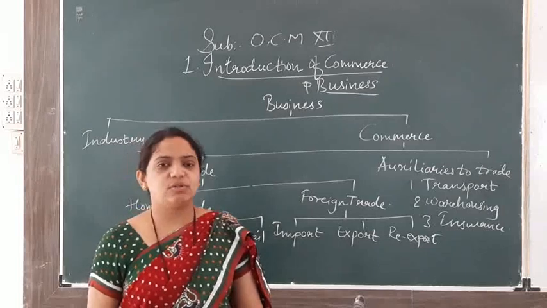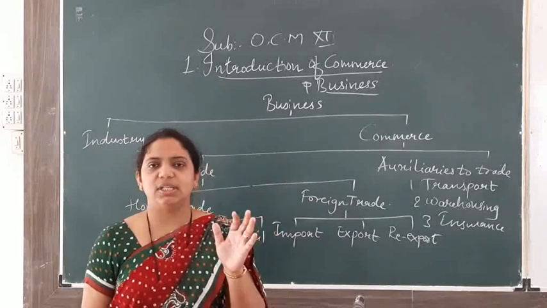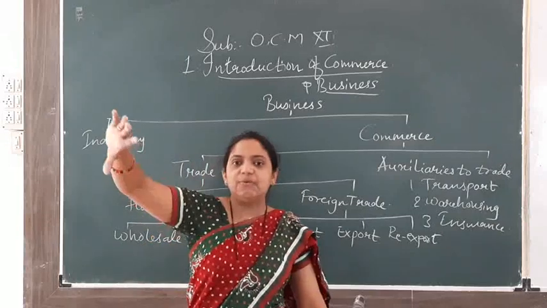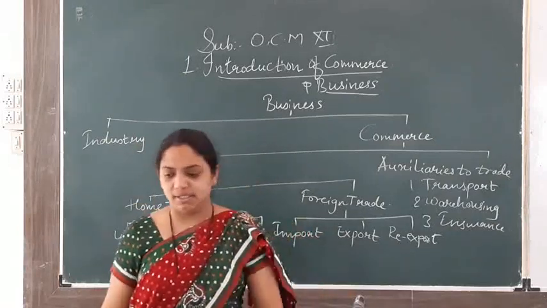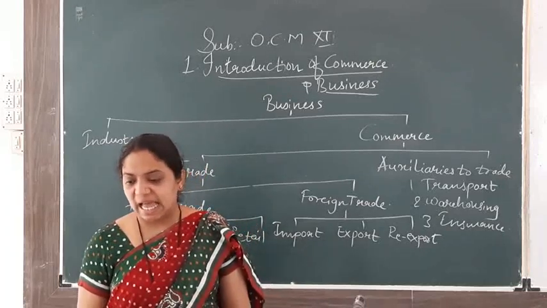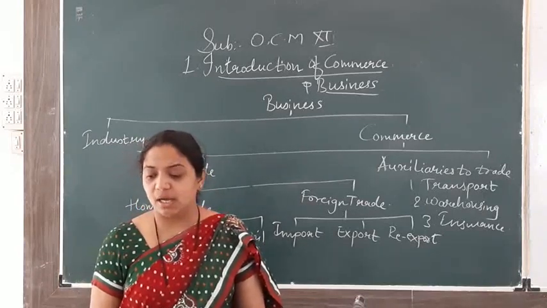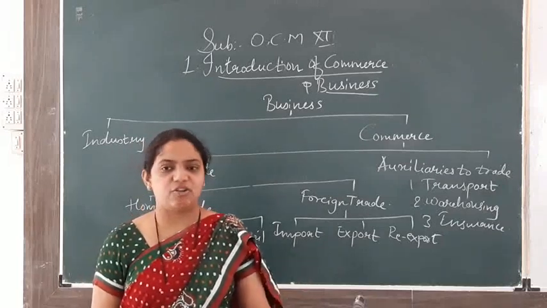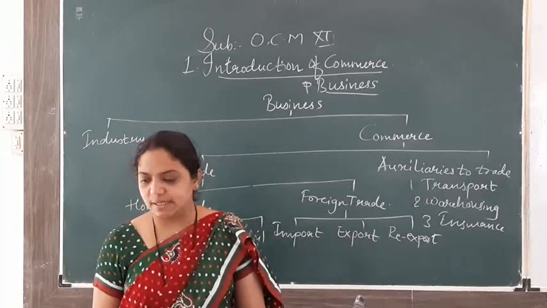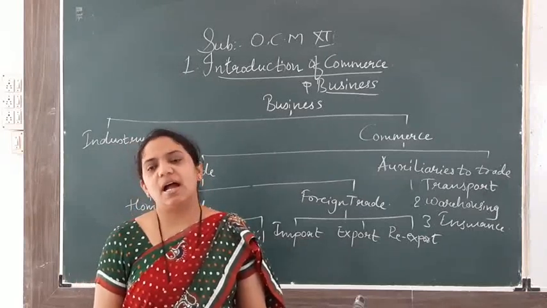Warehousing removes the gap from the time of production till the time of consumption. In between, the goods are always kept in the warehouses. Warehouses are also said as godowns. Always there is a gap between production and consumption. Certain goods are produced throughout the year, but they are consumed in a particular part of the year, and vice versa. In the era of mass production, storage is indispensable. The goods should be stored carefully from the time they are produced till they are consumed.